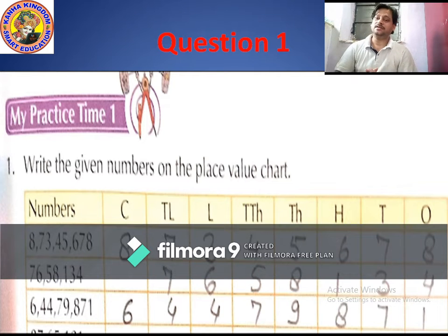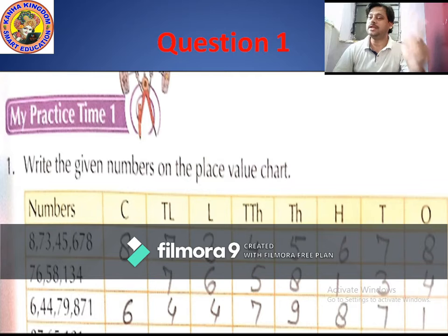Okay, I will tell another question. What do you want? Okay, I will tell one more question. This is again a sub part of this question. Another one is 6,44,79,871. So tell me how many commas? Very good, 3 commas. So 3 commas means how many numbers?